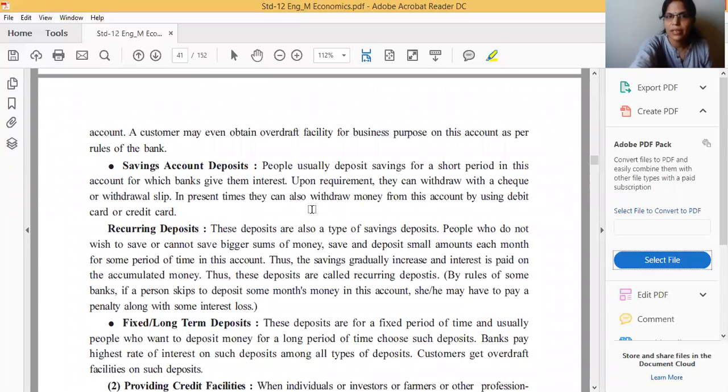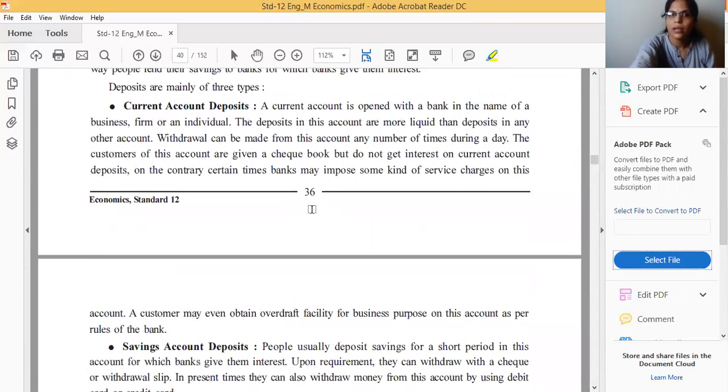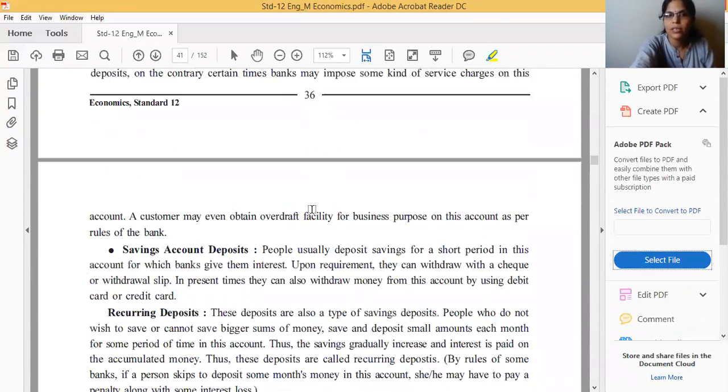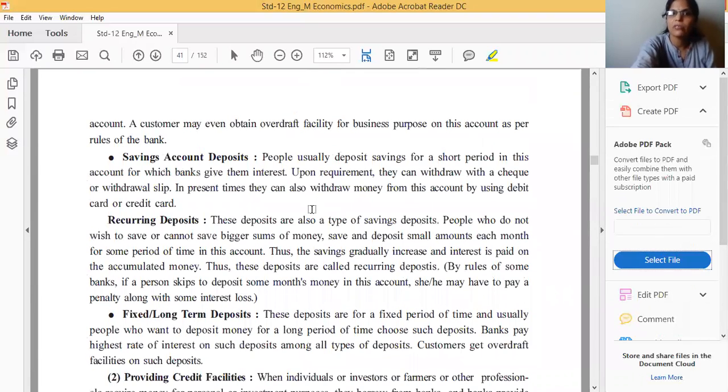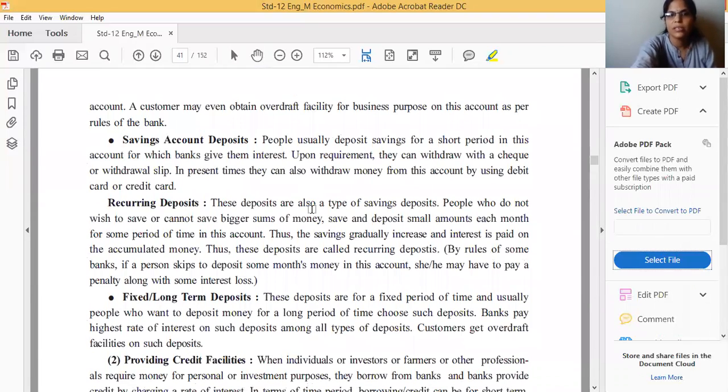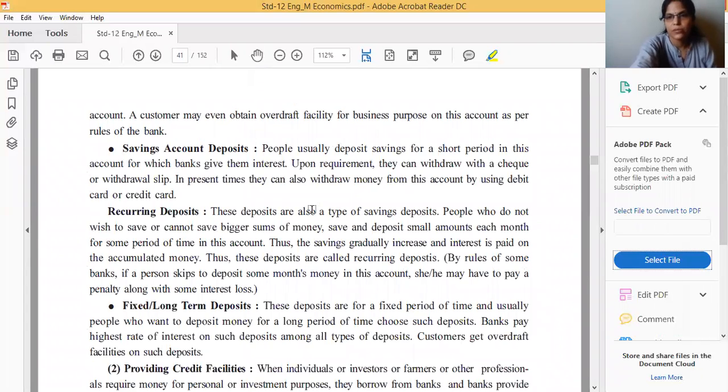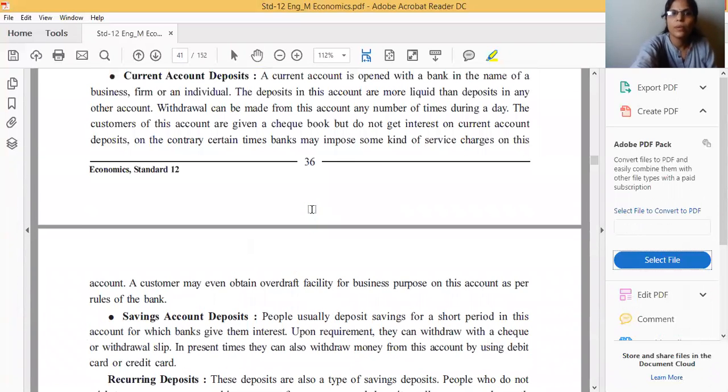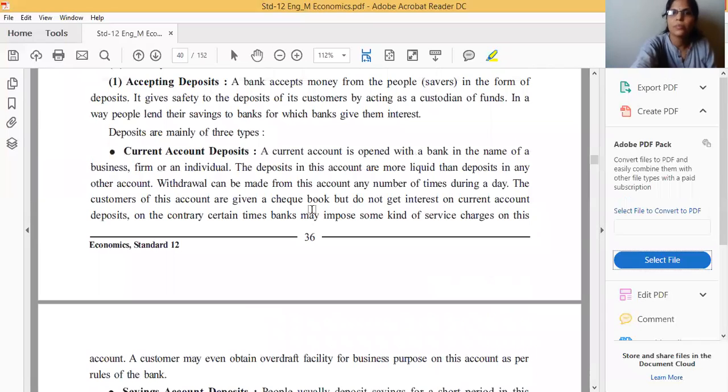The first one is related to the current account deposit. The second one is the saving account deposit, and RD is also included in that. And the third one is the fixed deposit. Okay, what do you mean by the current deposit? Current deposit means this type of account is mostly used by business companies, shopkeepers, all types of traders.